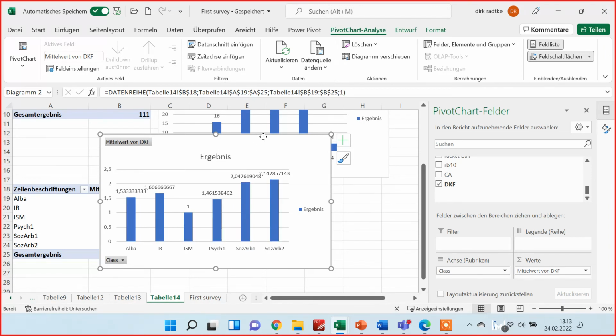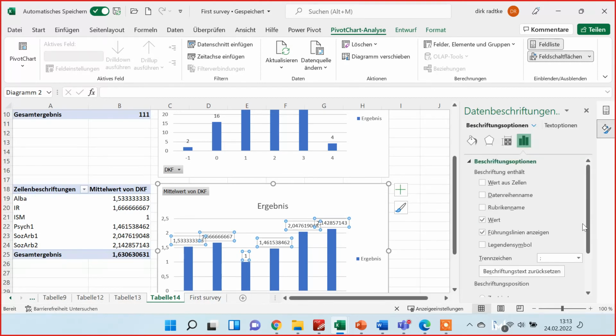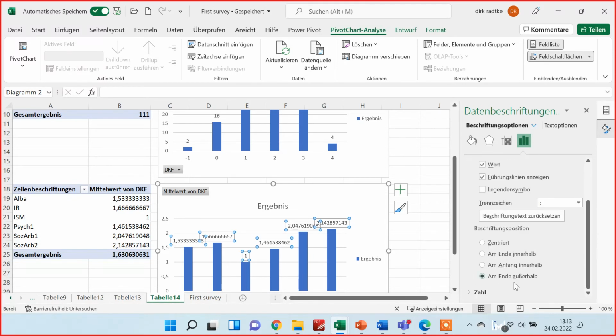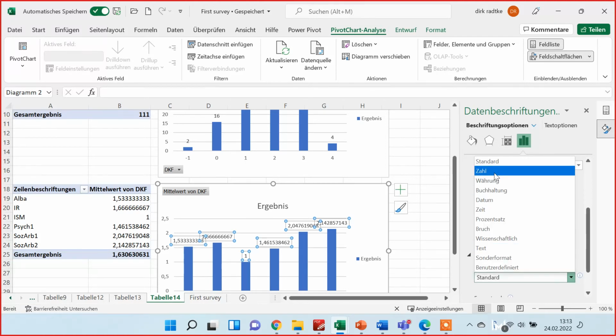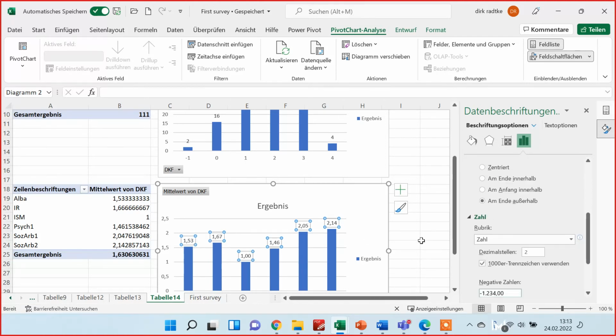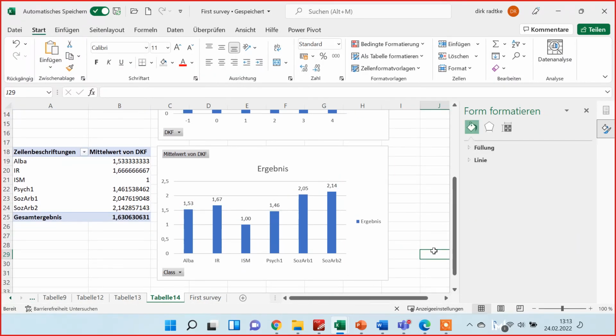Okay, I only want to have 2 places after the comma here. So double click on this button, and then here we have number. There you can change from standard to number, and that automatically gives only 2 places after the comma. So let's have a look at the result. Obviously the highest Dunning-Kruger factor we have with social work 2. The lowest Dunning-Kruger factor we have with international students. Alba is somewhere in the middle with 1.3.